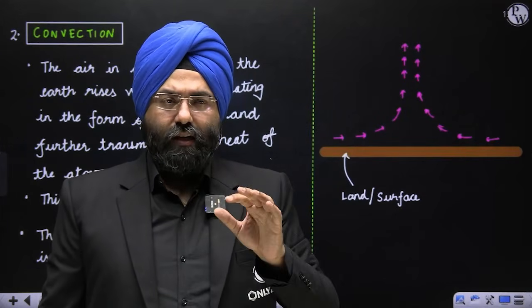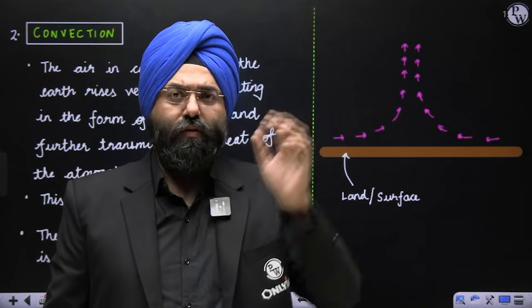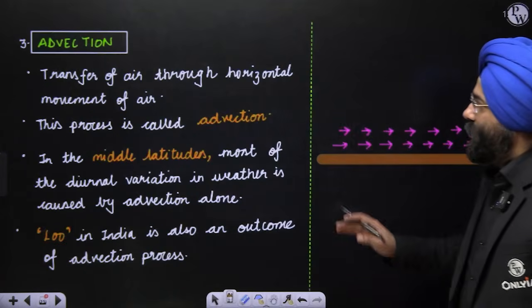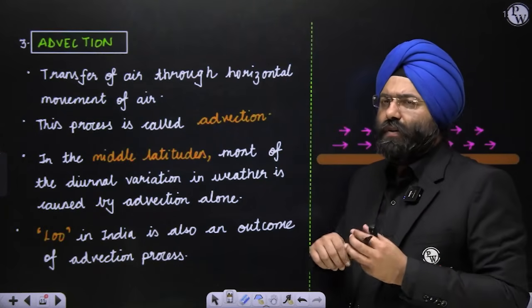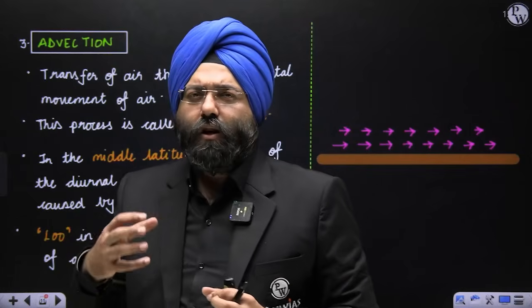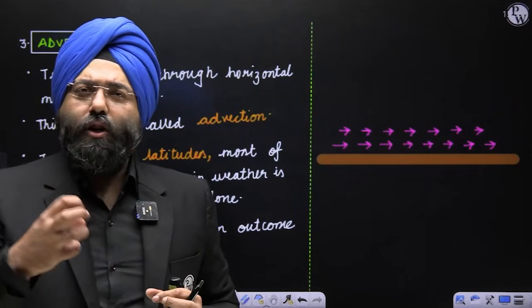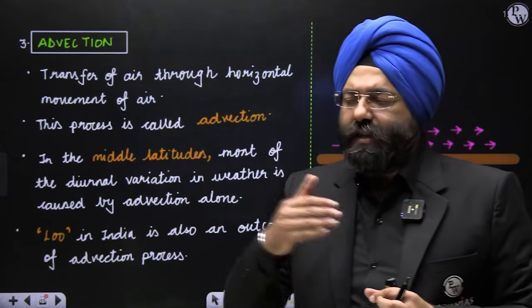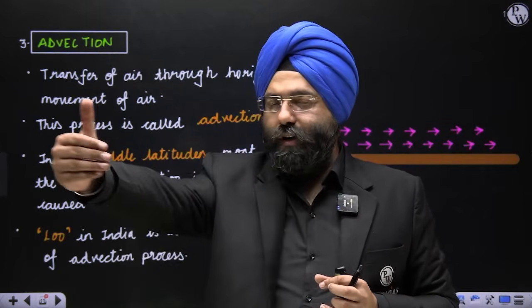Horizontal movement, please understand, air is still. Horizontal movement of air will be known as wind. Clear? Now over here, please understand, advection basically covers this aspect. Do you realize there is a great possibility also sometimes, during the time when the summers are at their peak in India and the northern regions and the northern plains, we have very dry, dusty, hot winds that blow, which are known as lu, right? That is basically a horizontal movement.